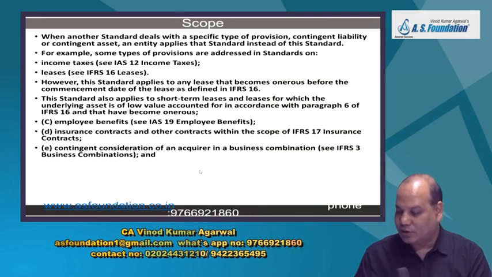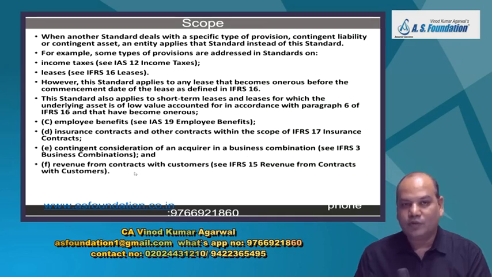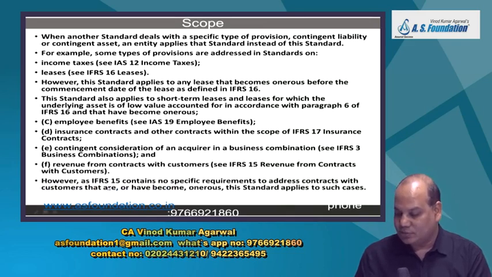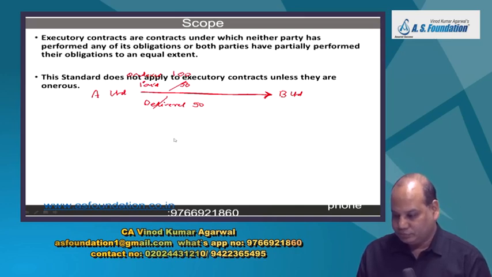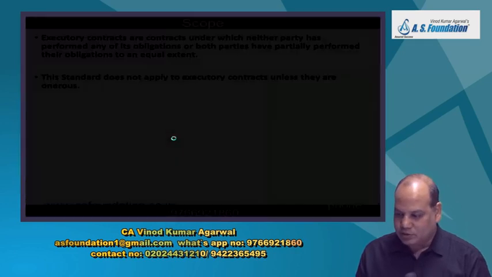Contingent consideration of an acquirer in a business combination, IFRS 3. Revenue from contract with customer, IFRS 15. But IFRS 15 contains no specific requirement to address contracts with customers that are or have become onerous. This standard applies to such cases. So in short, what I can observe, whenever the contract becomes onerous, even though that area is covered by another standard, generally this standard will become applicable. This is the meaning of executory contract we have discussed.